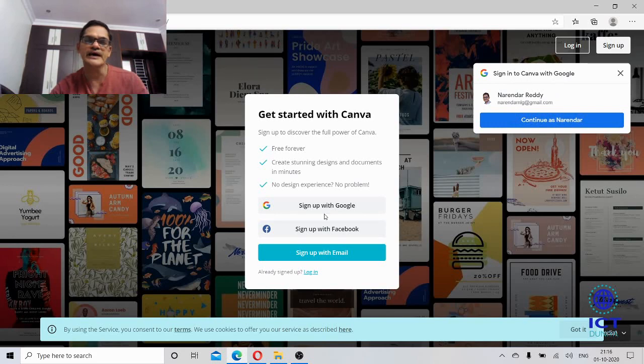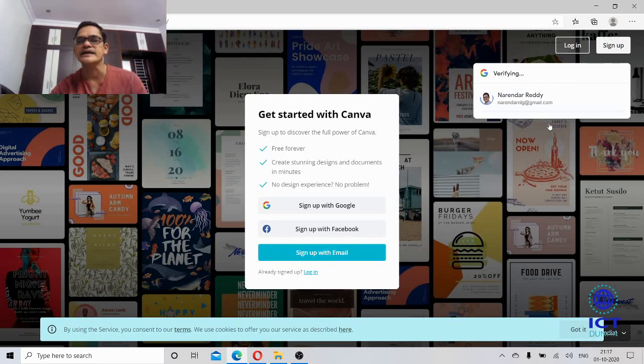Even you can sign up with Google, you can sign up with Facebook. Sign up means creating an account. If you don't have an account, you need to sign up. So even you can sign up with your email. Other than Gmail, if you have any email like Yahoo, even with that email also you can sign up. Now let me continue as Narendra.